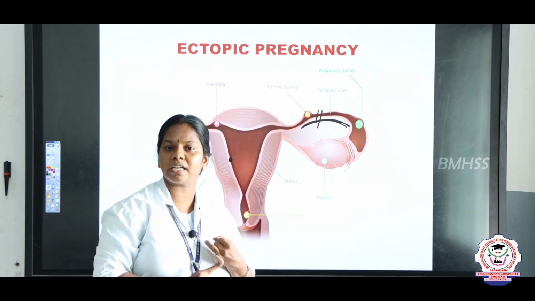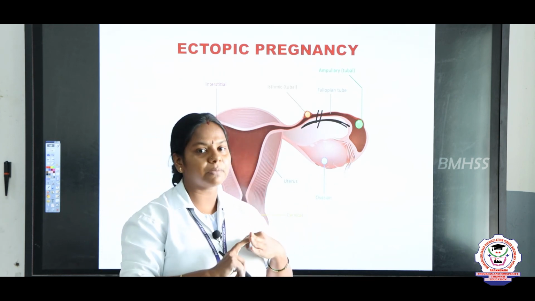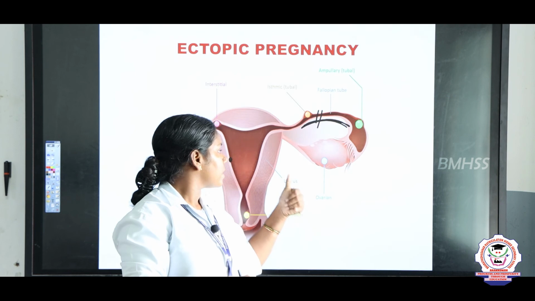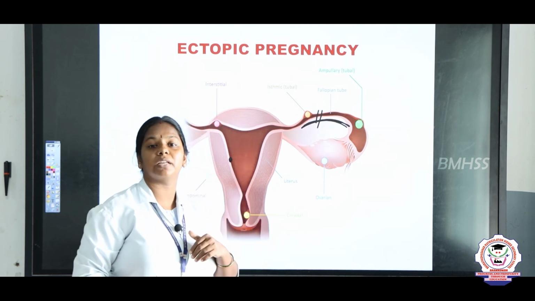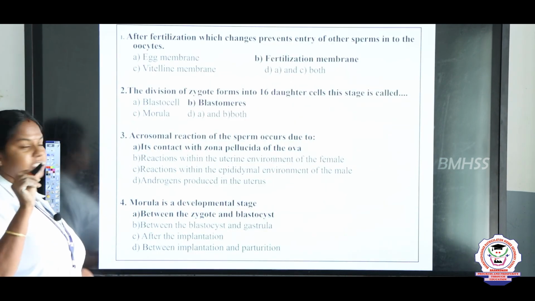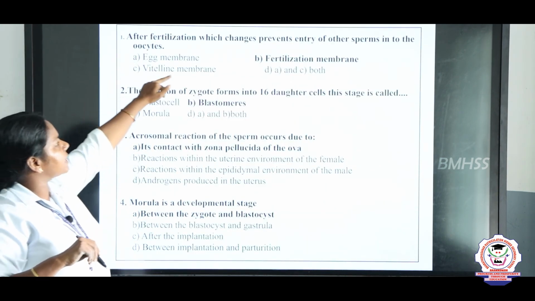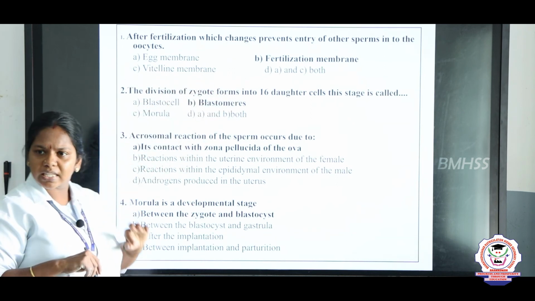So, what are all the topics we discussed, children? What is capacitation, right? What is fertilization? How polyspermy is prevented, and then what are ectopic pregnancies. So now, let us discuss some of the questions related to this topic. So, Jitesh, just answer my question. After fertilization, which changes prevent the entry of other sperms into the oocyte?